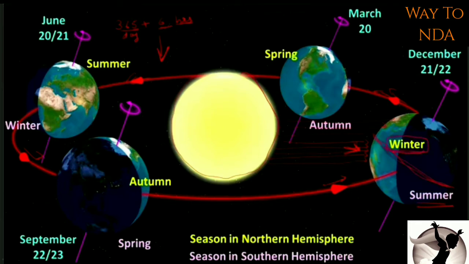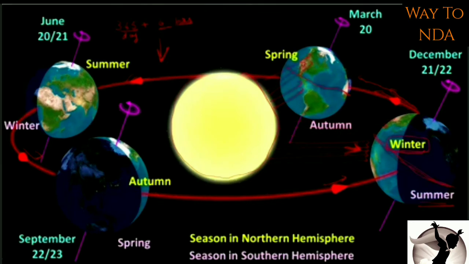Okay, now again, Earth is not stationary, you know that Earth is revolving. So slowly Earth is revolving, changing its position. Again it will come here. So this is the equator. Now here you can see that at this position Earth will get equal sun rays in the northern hemisphere as well as the southern hemisphere, an equal level of sun rays. Okay, so this position of Earth is called the equinox.